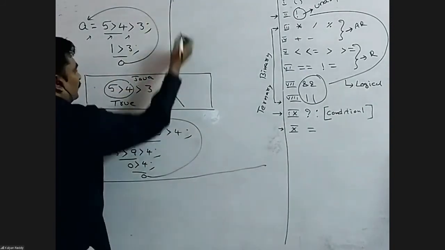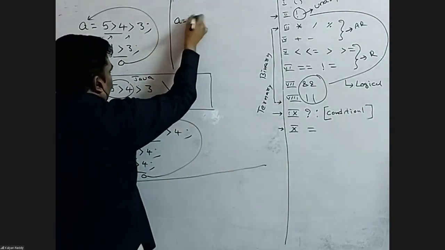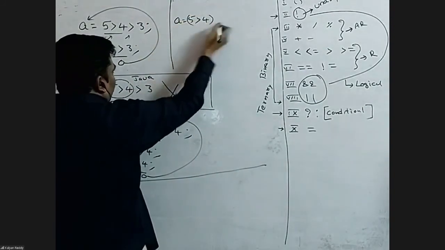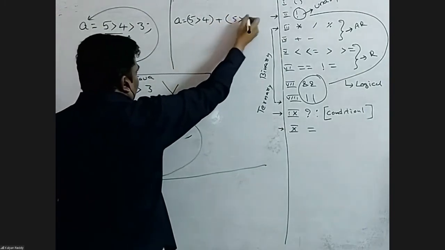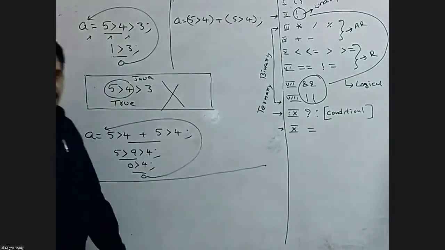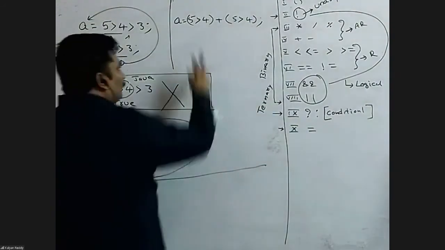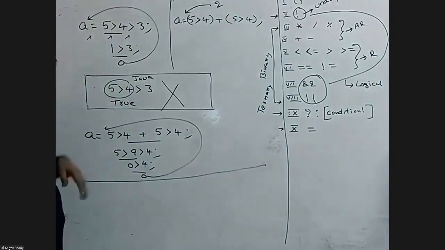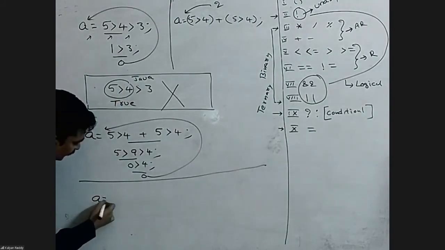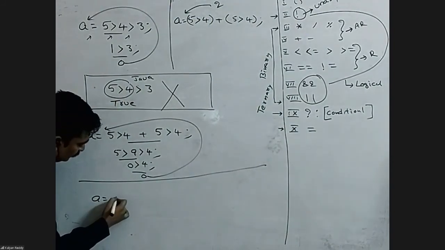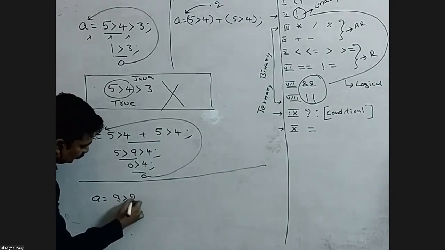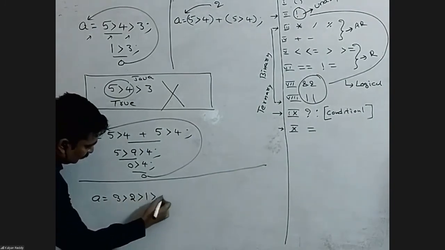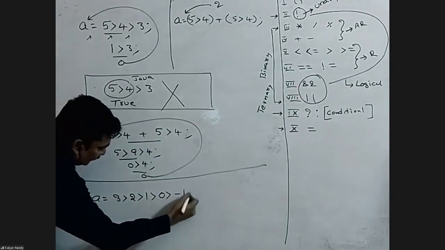Suppose given an expression like this: A equals to 5 greater than 4, brackets, 5 greater than 4, inside brackets. It is very clear. 1 plus 1, answer 2. Next, A equals to 3 greater than 2 greater than 1 greater than 0 greater than minus 1.